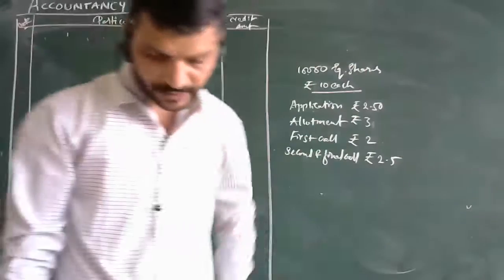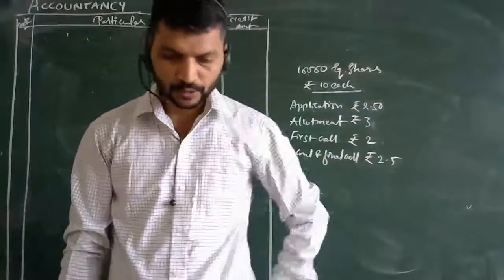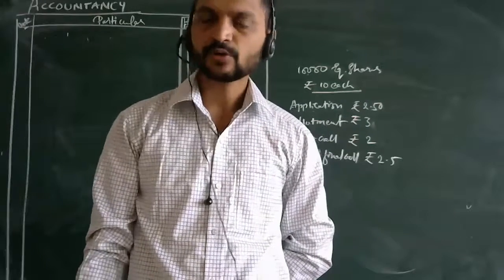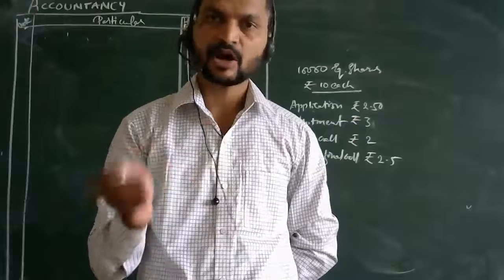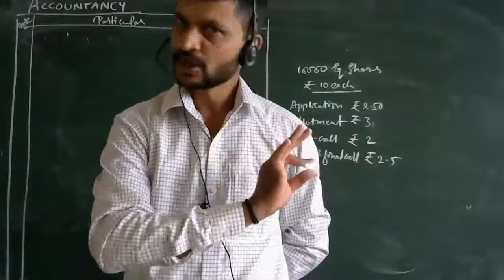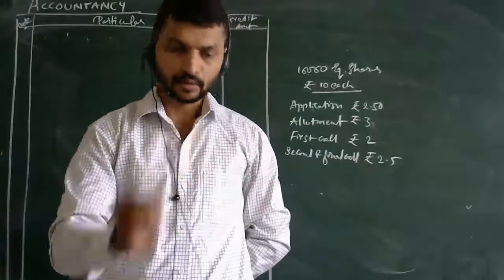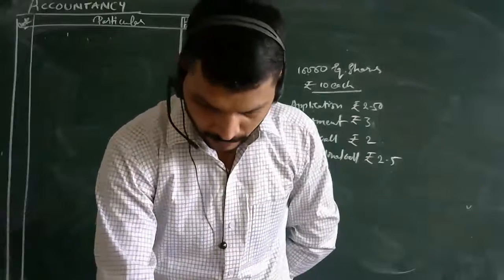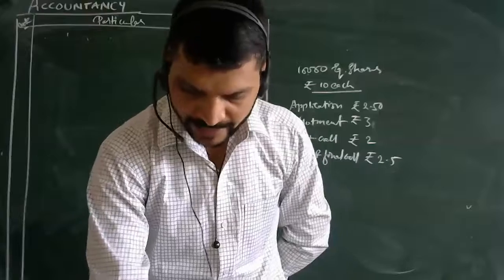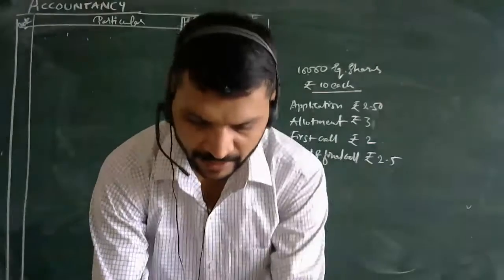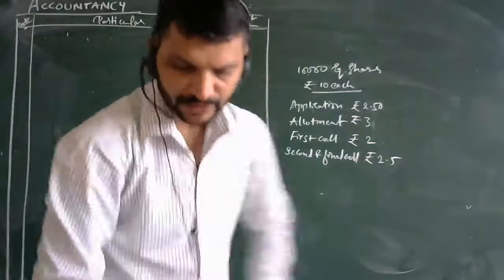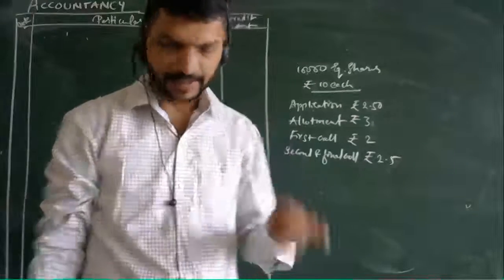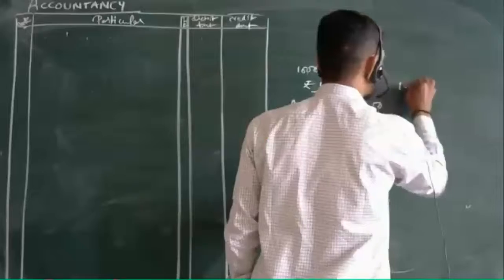Here is the information. Now, what is the information told to you all? All the shares were fully subscribed. They have not told how many applications have come, how much we are subscribing. That information is not told. That whole 10,000 have been subscribed here. Then, subscribed and paid except shareholders having 100 shares. Now these 100 shares did not pay the second and final call. Now these are the 100 shares.